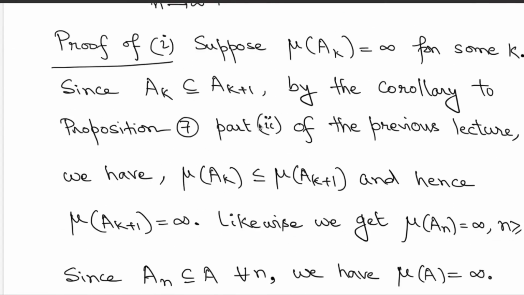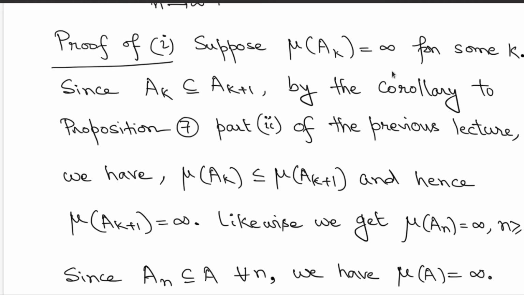So, for the first part, there was no restriction. We are going to consider an increasing sequence of sets A_n, and we are going to show that measure of A_n increases to measure of A. But here for simplicity, we split it into two parts. First, assume that measure of A_k is infinity for some k.